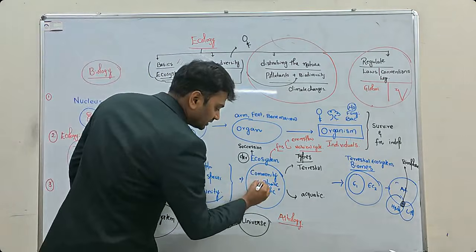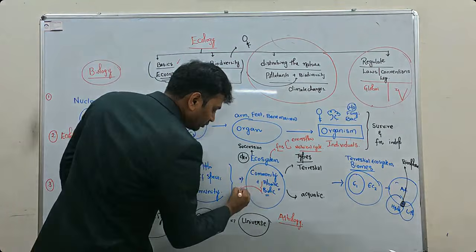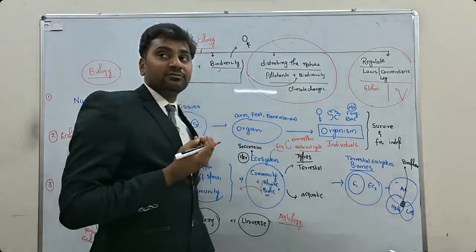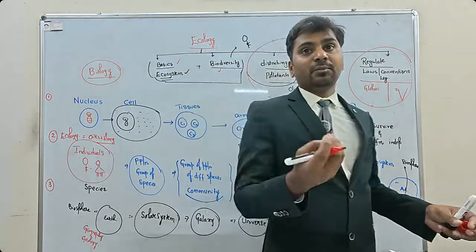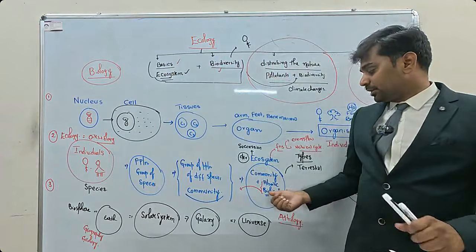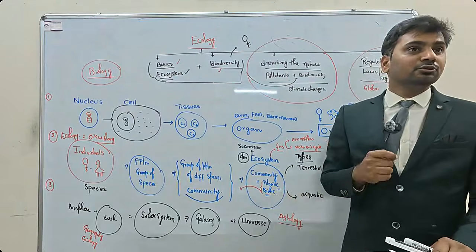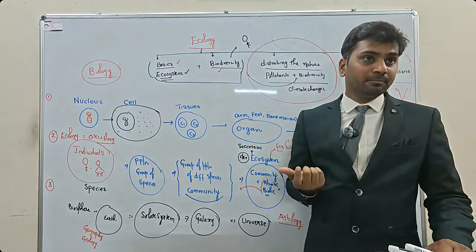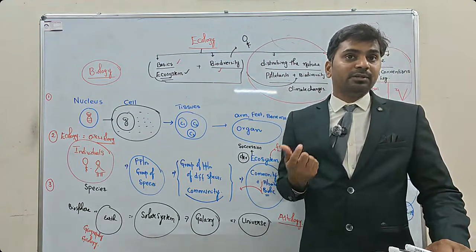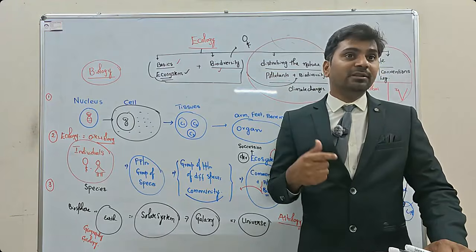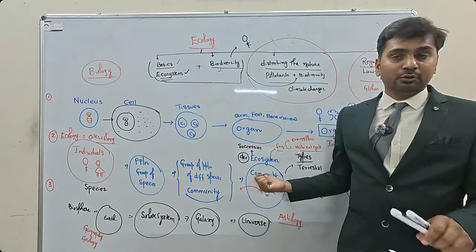Now, if you look at biotic and abiotic, what are the abiotic components that influence the biotic components? Abiotic means which do not have life, like temperature, rainfall. These do not have life, but they impact the so-called biotic components.